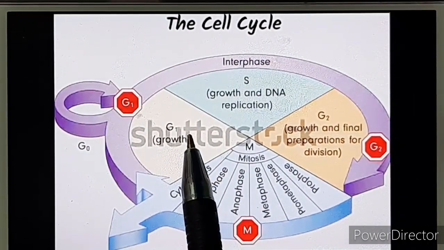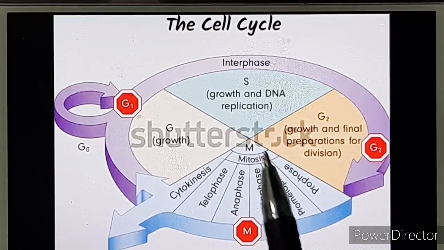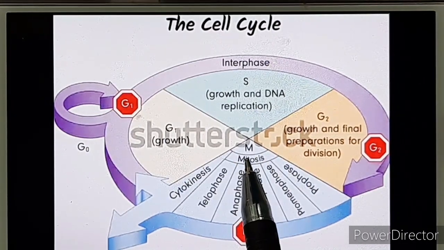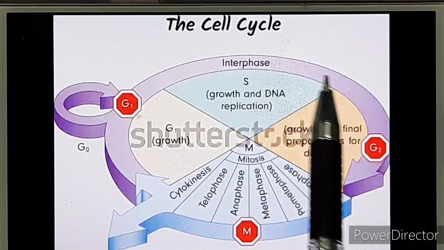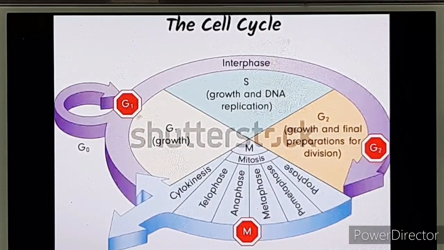This is the figure representing the cell cycle. Since it is a cycle, we represent it in a round circular form. You can see that there are different phases in the cell cycle, and this particular part which is represented as M is the cell division, and the bigger part of the cycle which is called as interphase is the preparatory phase.